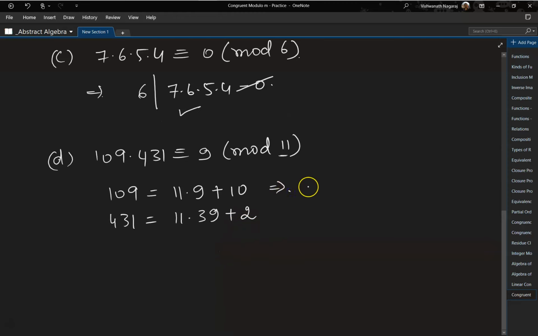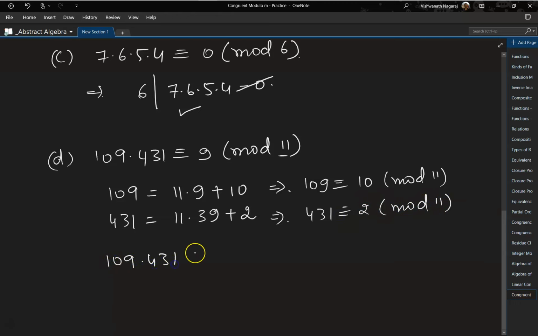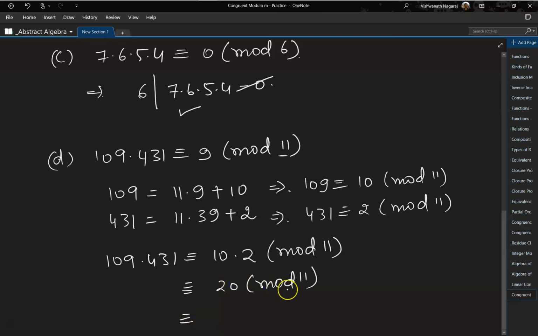So this implies that 109 is congruent to 10 mod 11. This implies 431 is congruent to 2 mod 11. So which means 109 times 431 is congruent to 10 times 2 mod 11, which means it is congruent to 20 mod 11, which means 11 ones are 11, remainder is 9. So 9 mod 11, which is the right hand side.